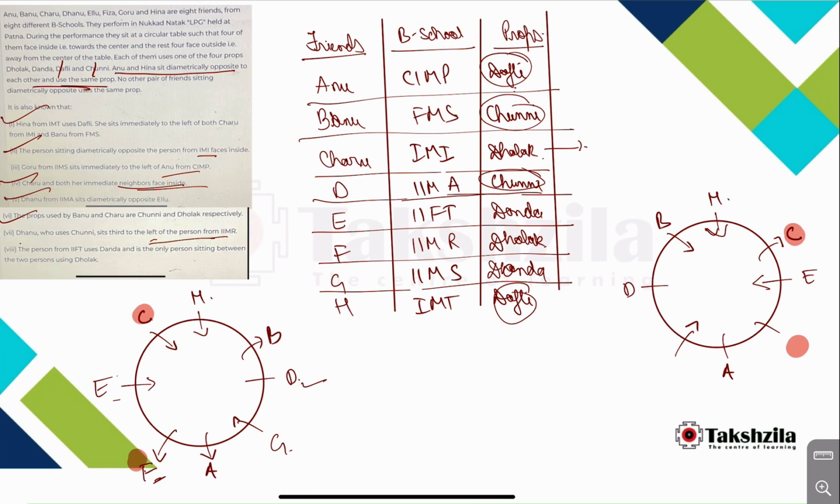Now the same thing we are coming to in this case as well. If we have to take D third to the left, the only possibility is that F is sitting over here and he has to face inside. First to the left, second to the left, third to the left, only possibility. Okay, and now G will be over here. Okay, and since G is facing this side, G will face this side. Okay, so this much we are done. So two cases have been made.